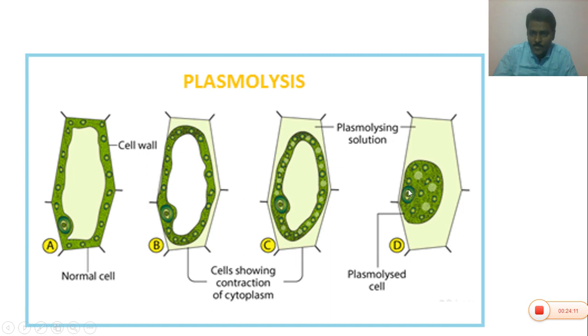So plasmolysis is the shrinkage of protoplast due to exosmosis. Whenever the cell is placed in a more concentrated solution, the water present in the cell comes out from the cell and enters into the beaker. Hence it is called plasmolysis. So when a plant cell is placed in a more concentrated solution, the cell loses water and the protoplast shrivels and shrinks. Such a cell is called a plasmolyzed cell.